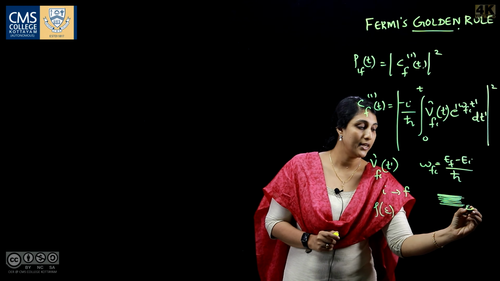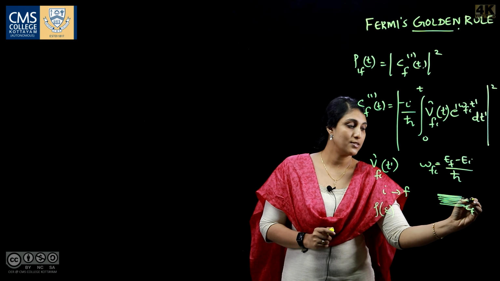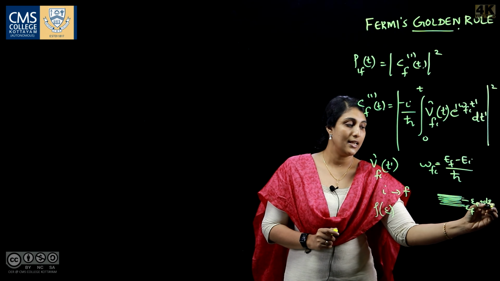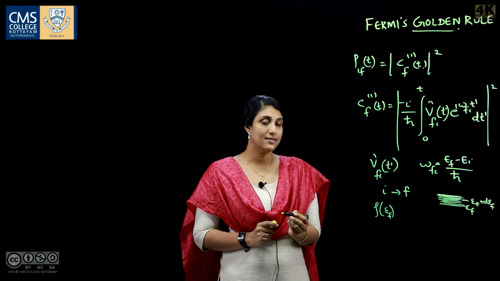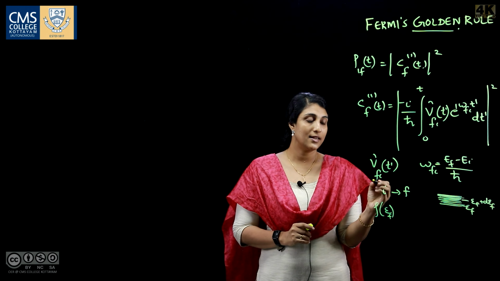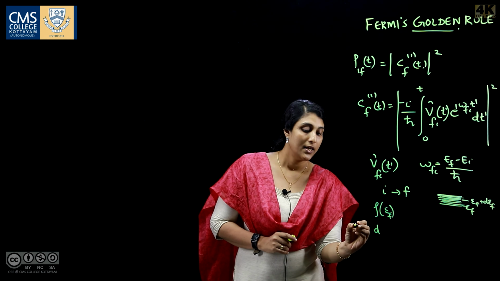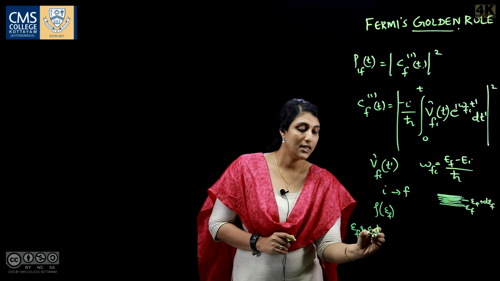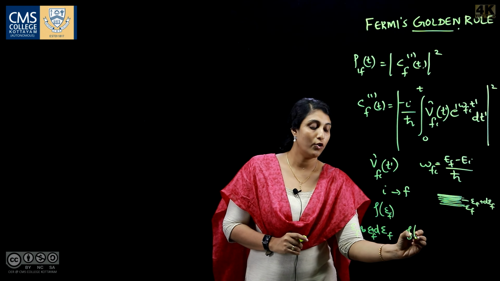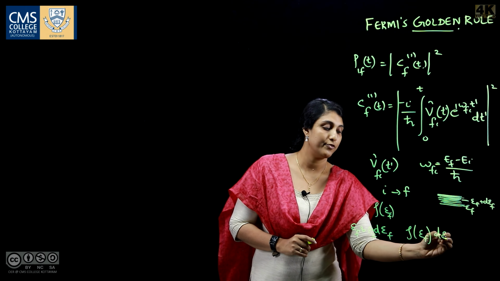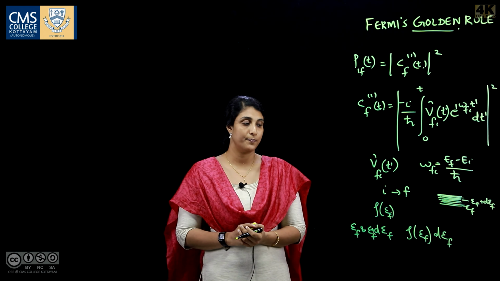So, if this level corresponds to energy E_f, and this level corresponds to energy E_f plus dE_f, and ρ(E_f) is the density of final states, then the number of states in the energy interval between E_f and E_f plus dE_f is given by ρ(E_f) dE_f. That is, this is the number of states in the energy interval dE_f.